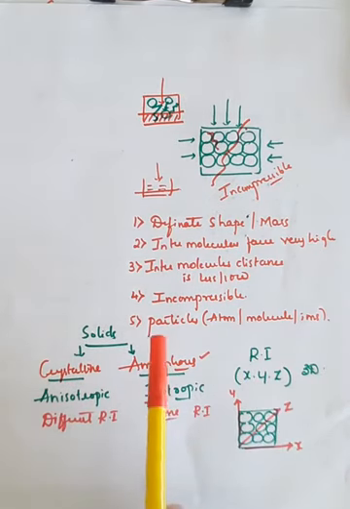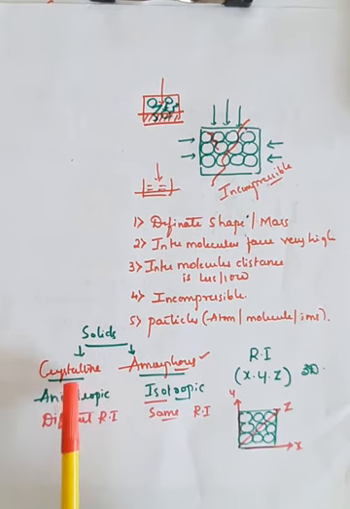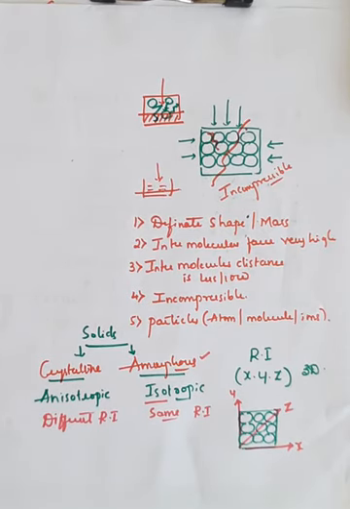Further, we classify solids into two types: crystalline solids and amorphous solids. We have seen some differences between them. First, crystalline solids are true solids, while amorphous solids are pseudo solids. Second, crystalline solids have a definite and regular geometrical shape, but amorphous solids are irregular in shape.